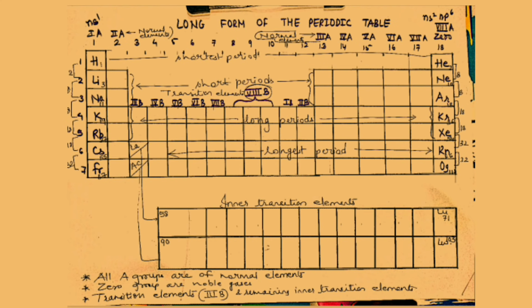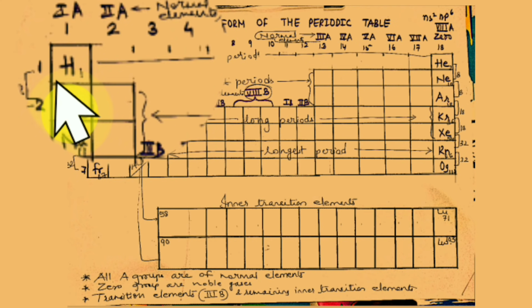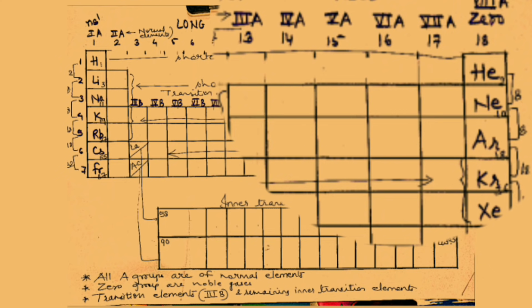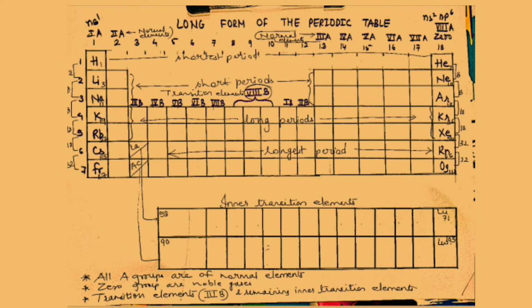The first 2 columns, that is first A and second A groups, and the last 6 columns, that is third A, fourth A, fifth A, sixth A, seventh A and 0 group, all A groups are of normal elements. The elements of group 0 are noble gases.